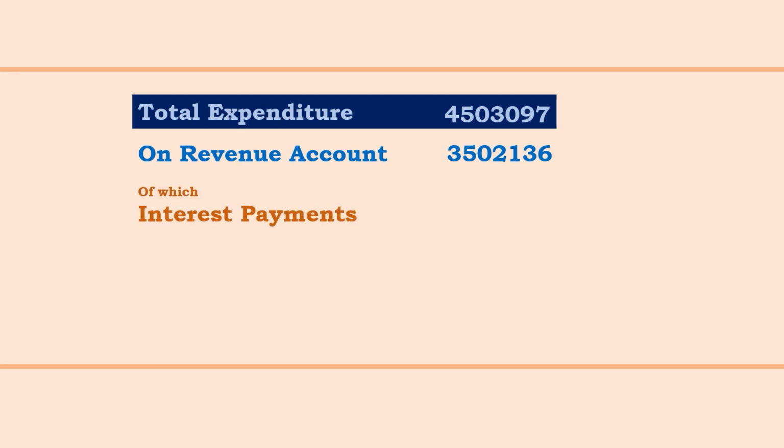Now total expenditure, it is same as total receipts 45 lakh 3,097 crores. And the total expenditure consists of expenditure on revenue account and expenditure on capital account. So here see the figures. On revenue account, see revenue account 35 lakh 2,136 crores, and of which interest payments 10 lakh 79,971 crores.